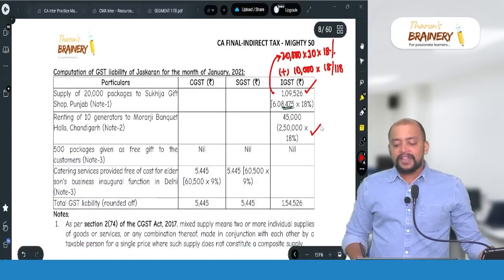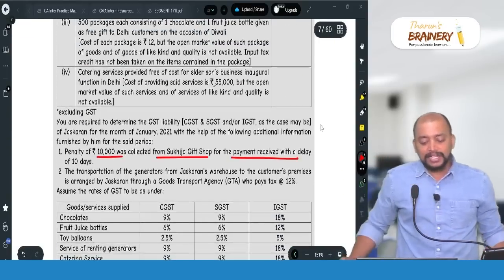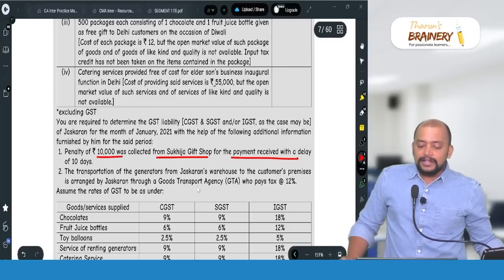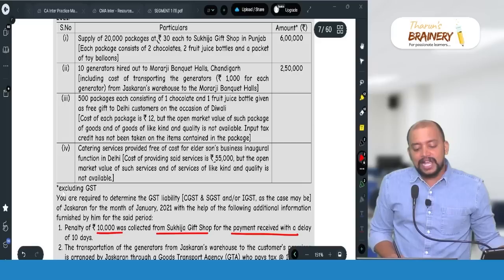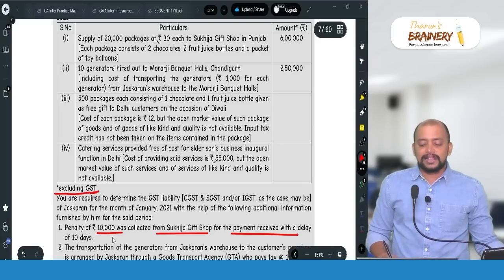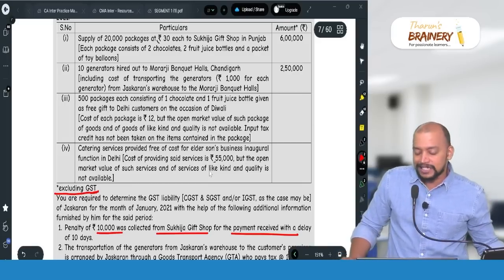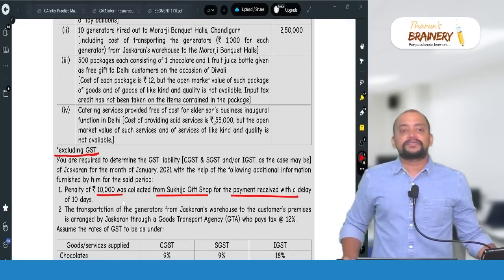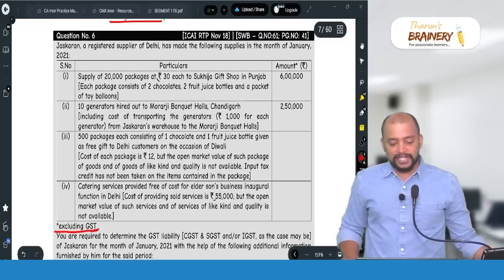Okay. Now, why can't we take everything as inclusive of GST? Because clearly it is mentioned as amount excluding GST. Then why can't we take this 10,000 also as excluding GST? Because this 10,000 is given separately. So, that's why in the absence of information we take it as inclusive of GST.